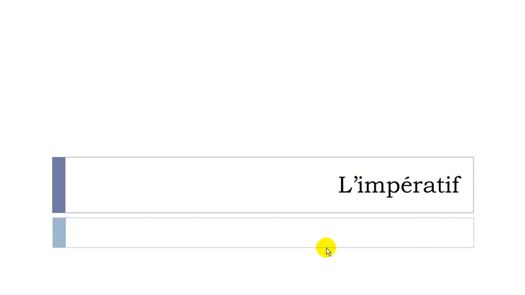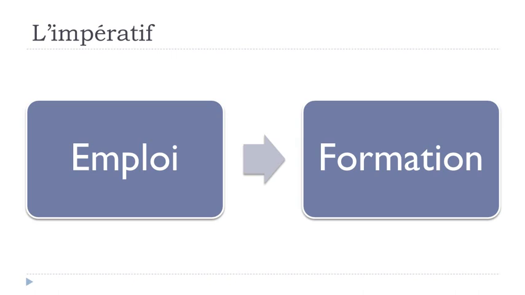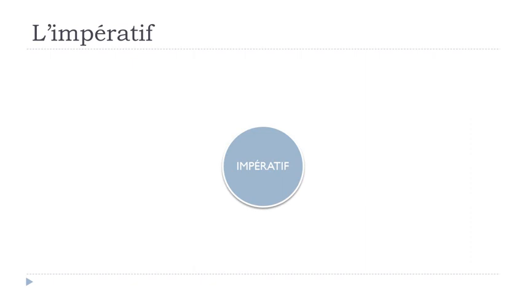In this lesson we'll discover together l'impératif. As usual when we see a tense, we first work on l'emploi, so when do we use it, and then after that we'll see la formation, so how do we construct this impératif form, okay? But first, of course, l'emploi. So when do we use the impératif?